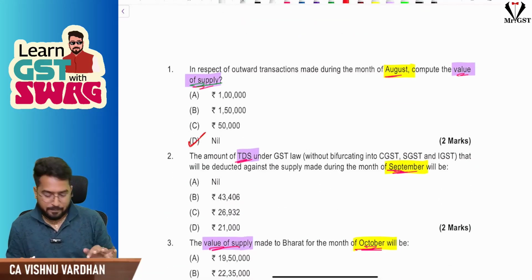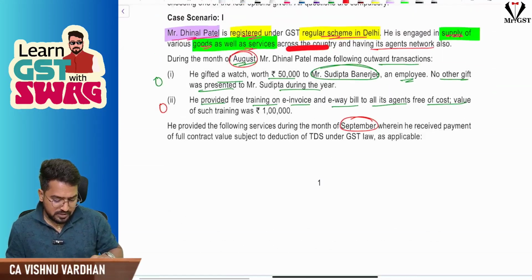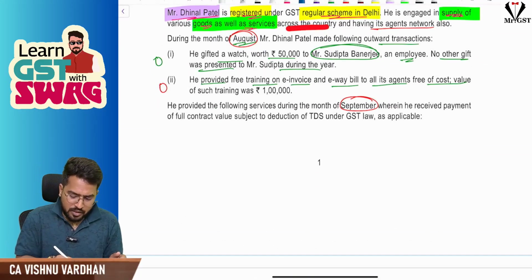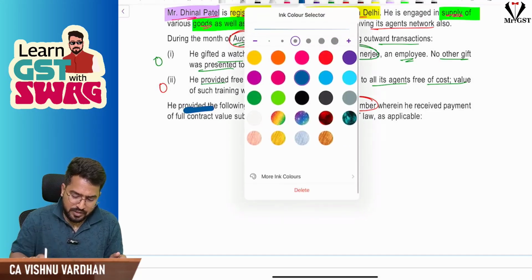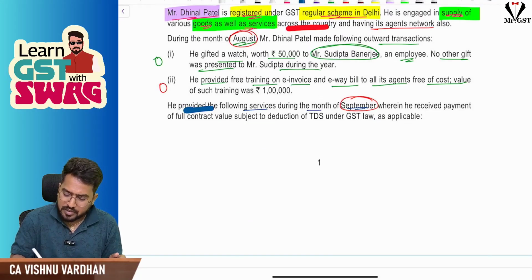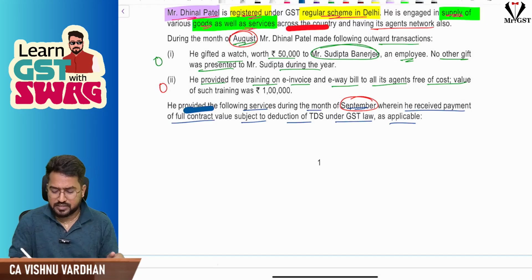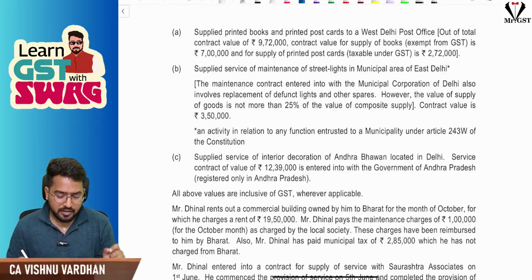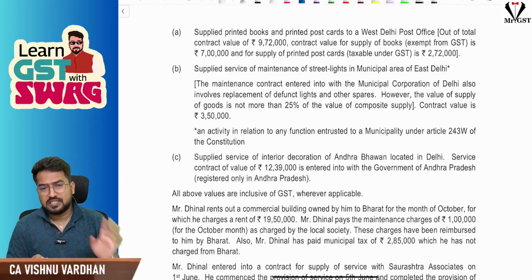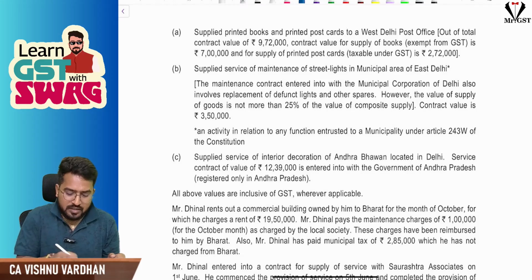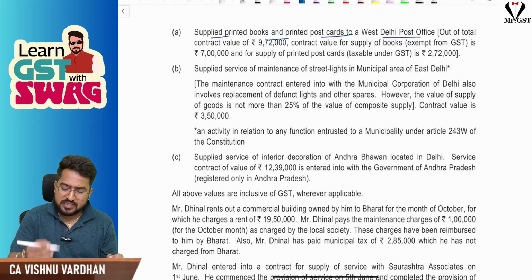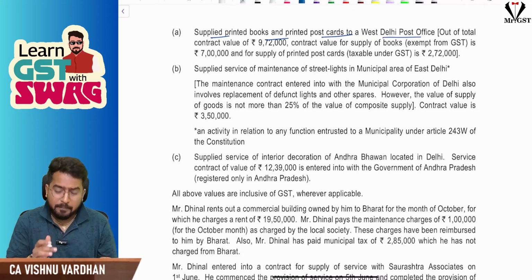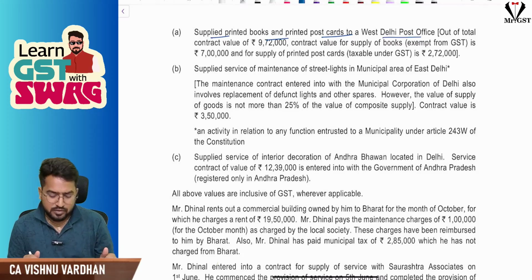So option D. Next, he provided the following services during the month of September, wherein he received payment of full contract value subject to deduction of TDS under GST law, section 51. First of all, this is exactly a book back question from ICAI study material, and there is a mistake given here. For the supply of printed books and printed postcards to West Delhi Post Office, TDS is applicable only if the taxable contract value exceeds 2,50,000.